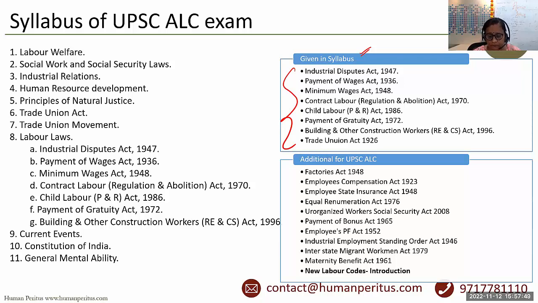Okay, so that is Factories Act, Employees Compensation Act 1923, ESI Act 1948, Equal Remuneration Act 1976, Unorganized Worker Social Security Act 2008, Payment of Bonus Act, and then we have Employees Provident Fund Act 1952, Industrial Employment Standing Order Act, Interstate Migrant Workmen Act, and Maternity Benefit Act. And I will also be taking care of the question with respect to coverage of new labor codes. Okay, what has to be covered?